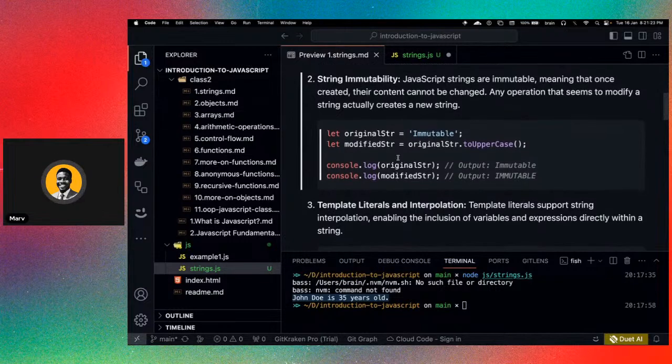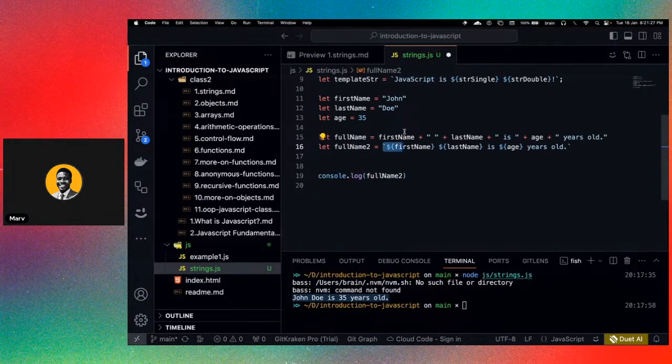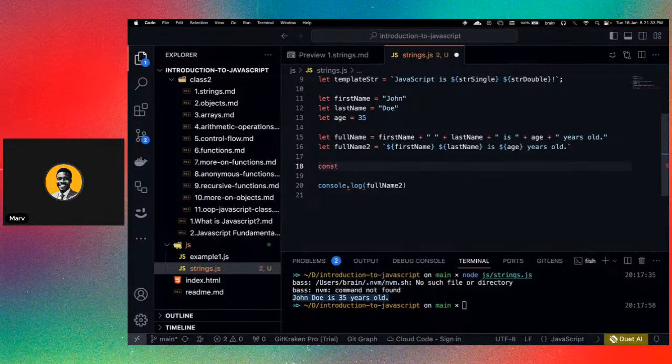Okay, so string immutability. Now the thing is, I think I was about to explain constants. Let me go back to that before I forget. Okay. So in JavaScript, you can actually create constants using the const keyword.